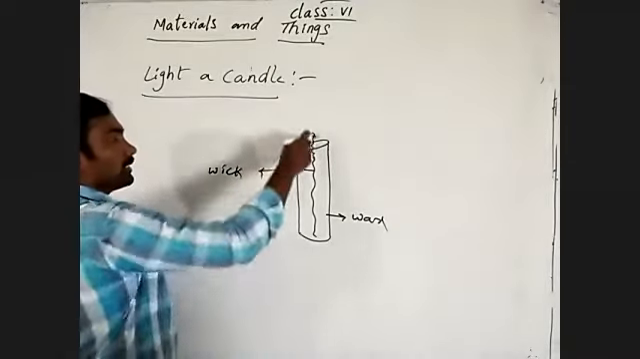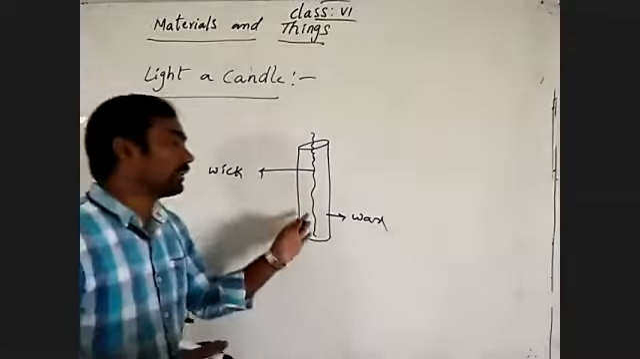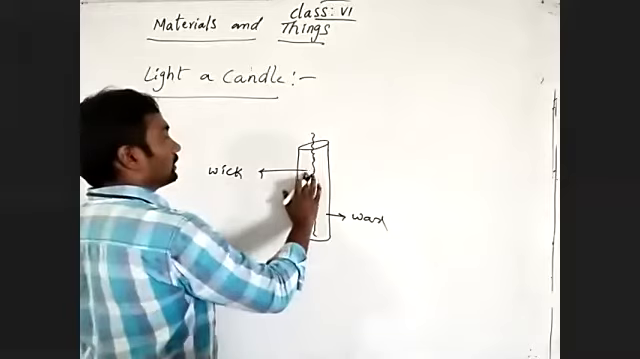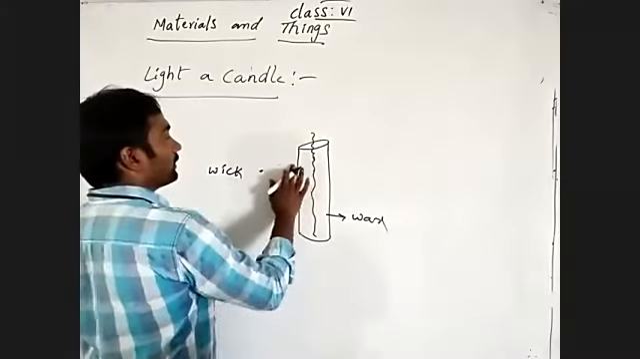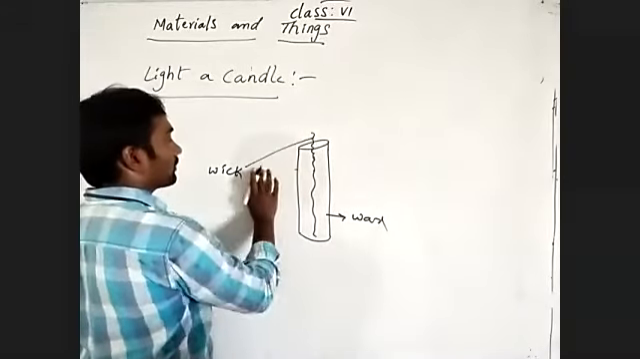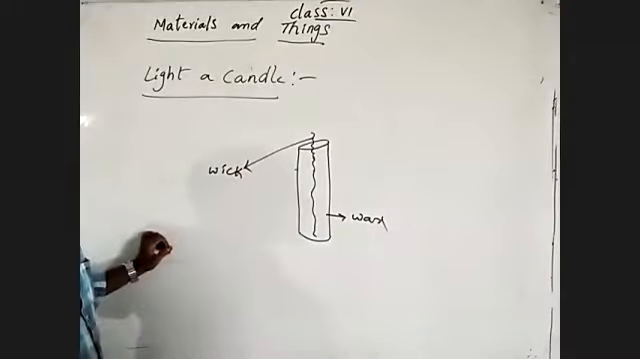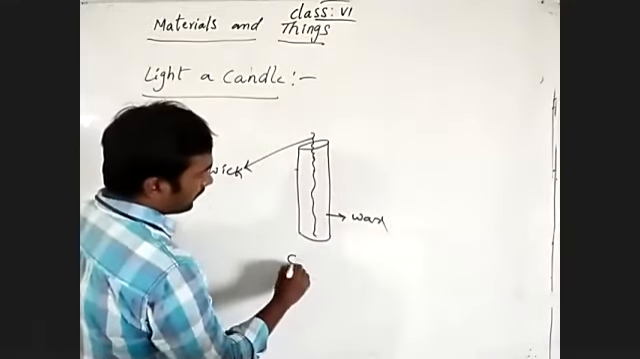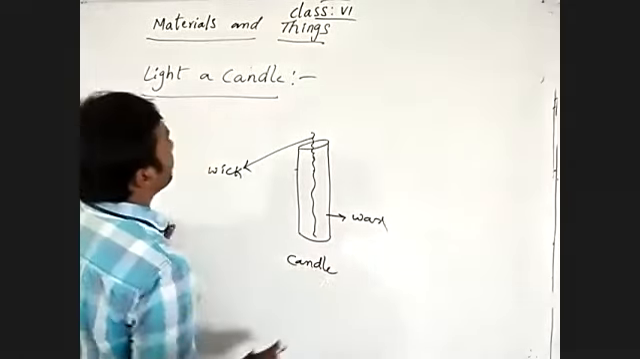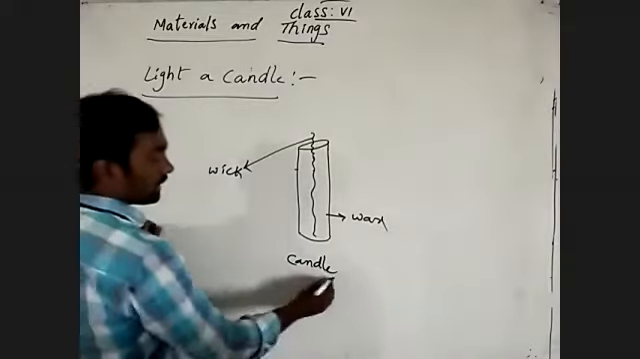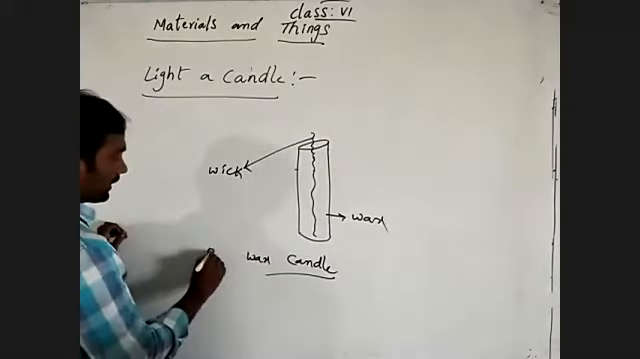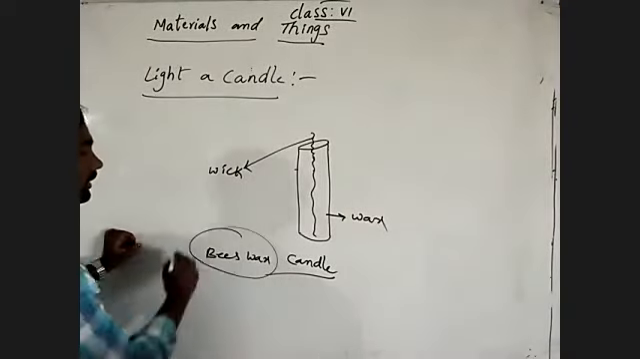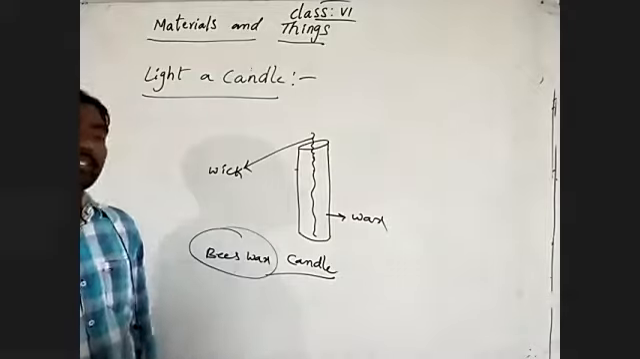This is a thread considered in the candle, so that is a wick. Generally the wick is located at the top of the candle. Understand? Wick. And this whole part is wax, and this is a candle. A wax candle. What wax candle am I saying to you? A beeswax candle, made from the material beeswax.